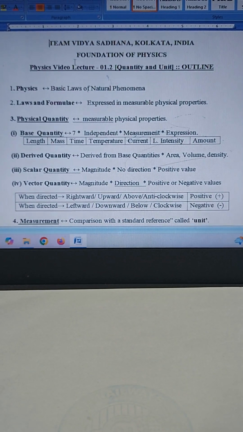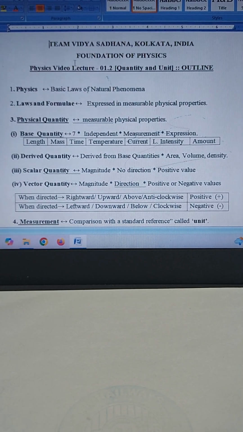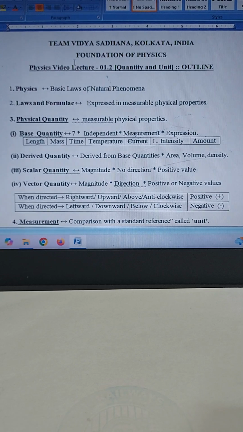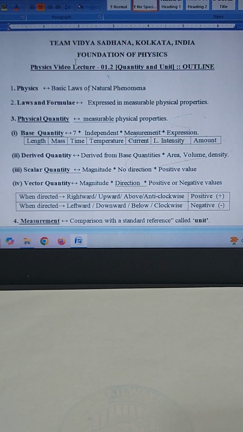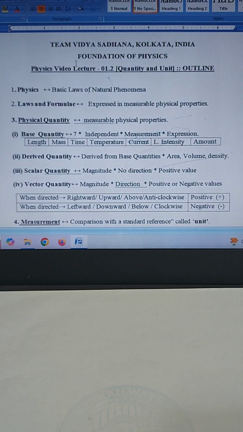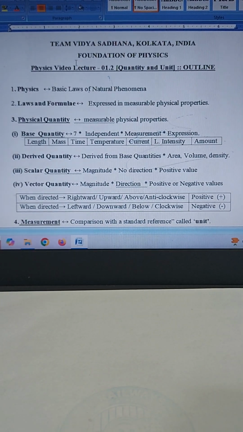Physical quantities are of two kinds. One is base or fundamental quantity and the other is the derived quantity. For the sake of brevity, I shall use the word quantity in place of physical quantity.